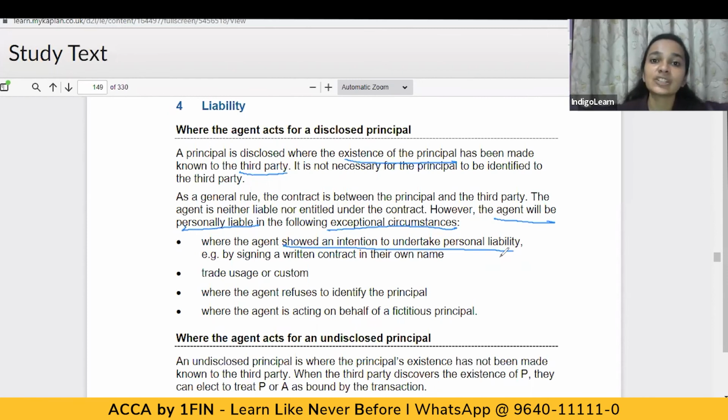So where the agent has shown an intention to undertake personal liability, or where it is as per the custom of the trade or trade usage that the agent would be personally held liable, or where the agent refuses to identify the principal, he refuses to give the name of the principal, or where the agent is acting on behalf of a fictitious principal. So there's no principal actually in existence, he's a fictitious principal. In all these situations, the agent would be personally liable.